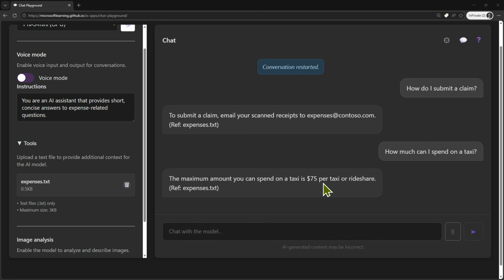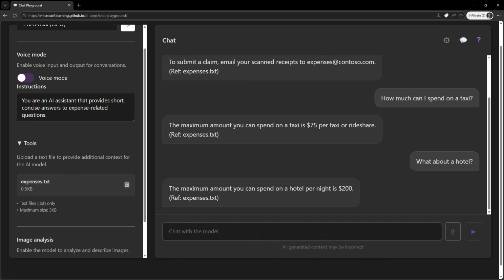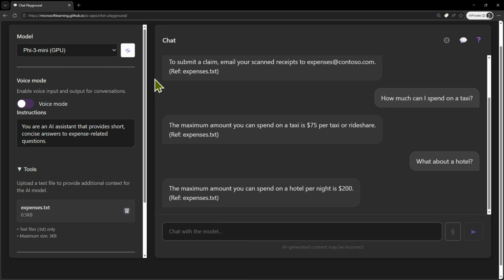So you see here $75 per taxi, ride share, and I reference that file. I can ask it other things like, what about a hotel? So also, again, give me the right information. So that's about this here.